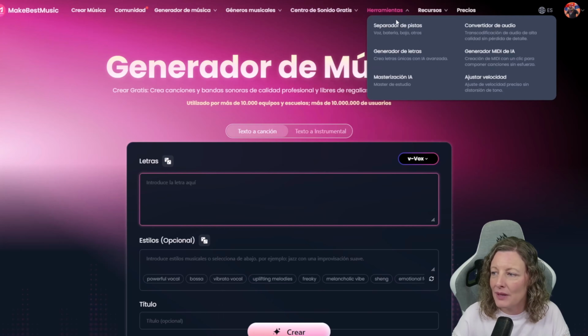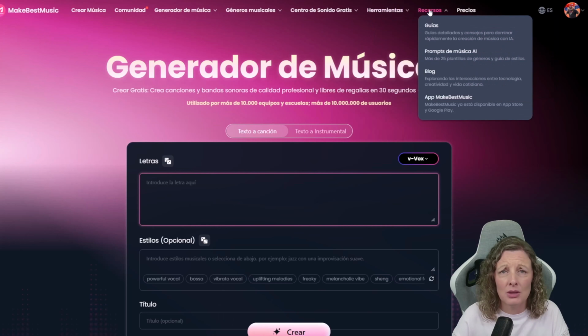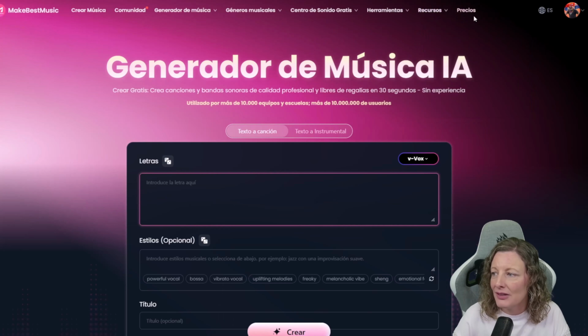It provides us with a wide variety of powerful tools to isolate individual instrument tracks, automatically generate lyrics, professional mastering, convert various audio files, a creative MIDI generator, and fine-tuning song speed and tempo adjustments. It also offers a wide range of resources, guides, and tips to help you master this AI, including music prompts, a blog, and useful applications. Next, we can move on to the comprehensive pricing section.